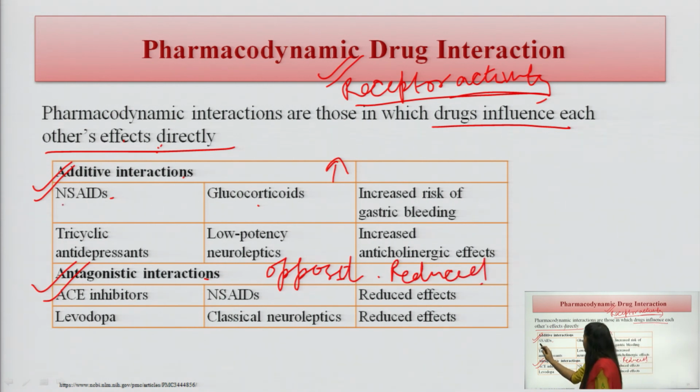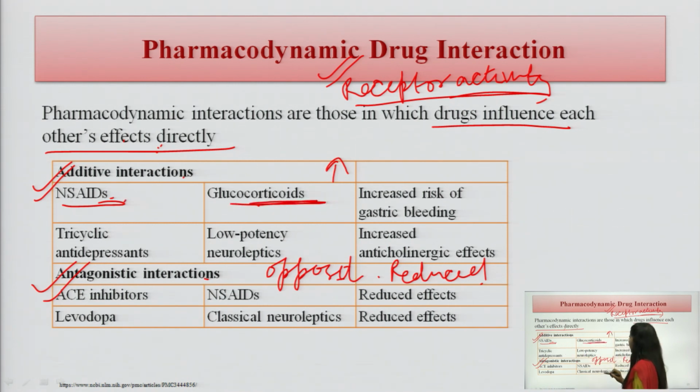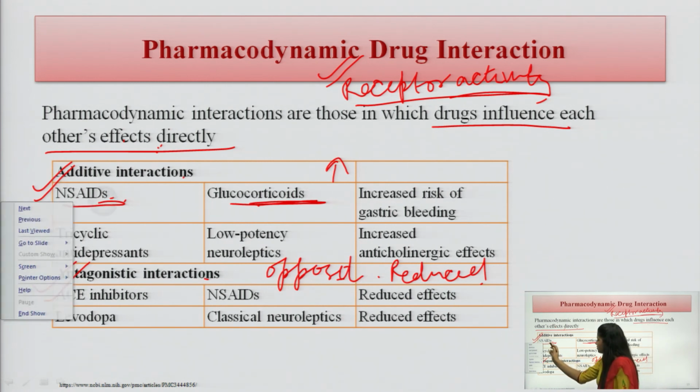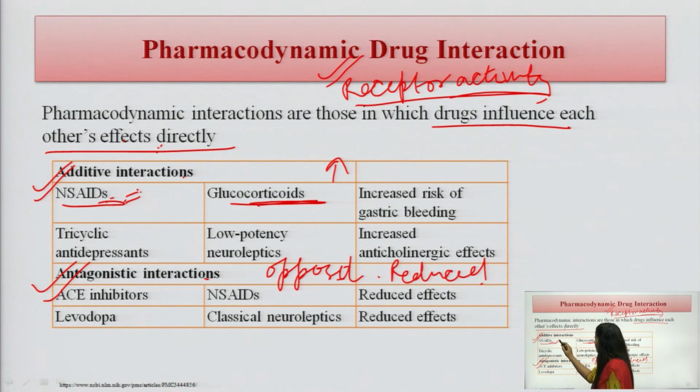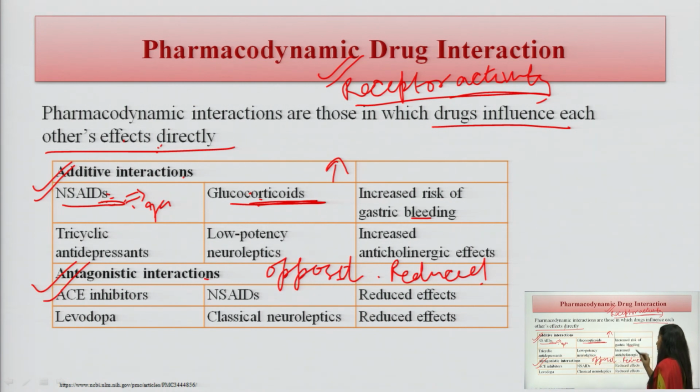So, we can see if non-steroidal anti-inflammatory drugs are given with glucocorticoids, what happens? As the non-steroidal anti-inflammatory drugs are responsible for gastric bleeding because they are reducing the prostaglandins, these two drugs in combination will increase the effect, and the chances of gastric bleeding will increase.